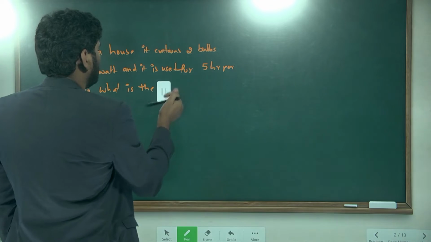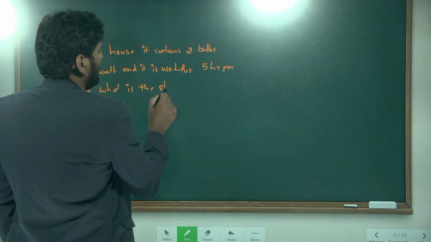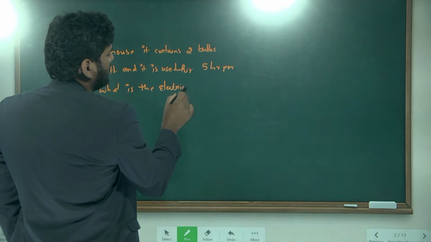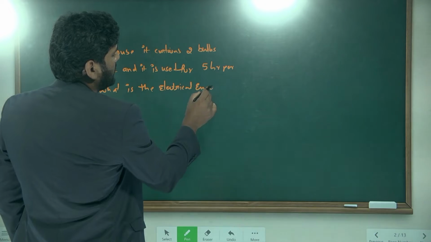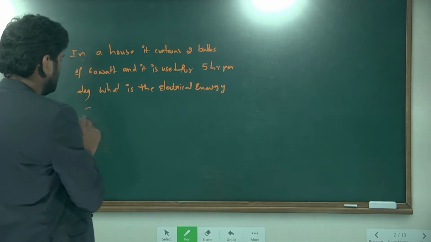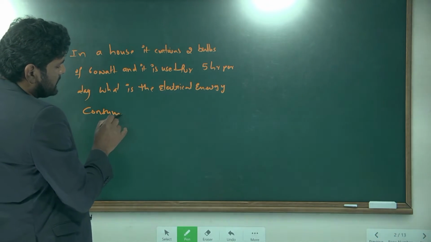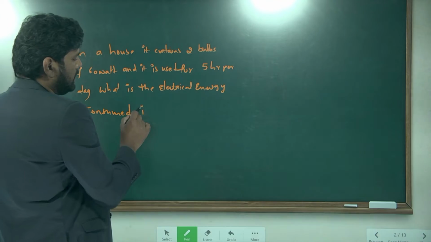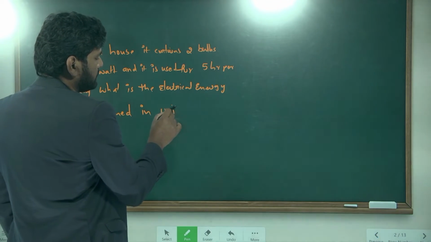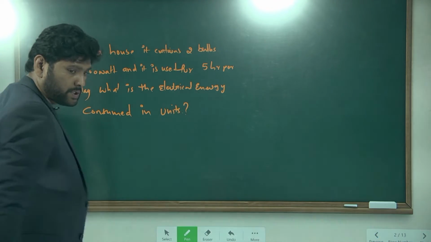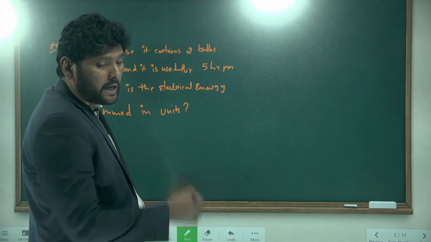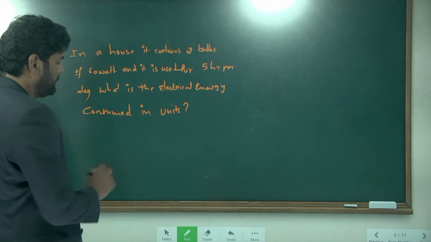Electrical energy consumed. What is the electrical energy consumed in units? So this is a question. To calculate this, what is the formula we have to use?